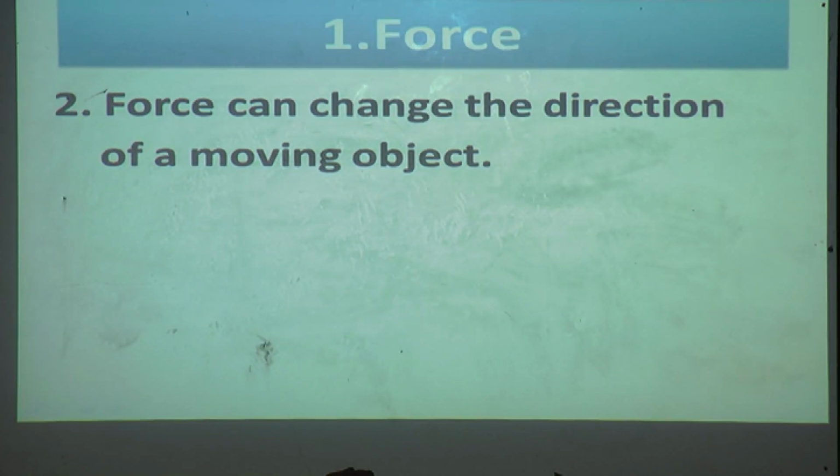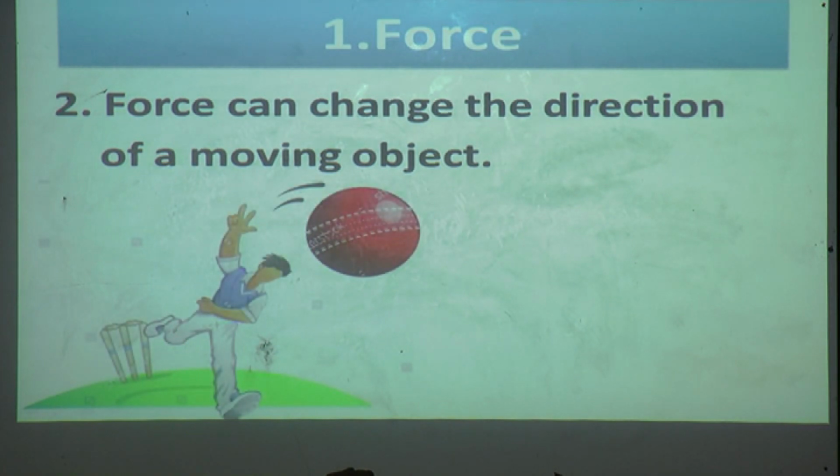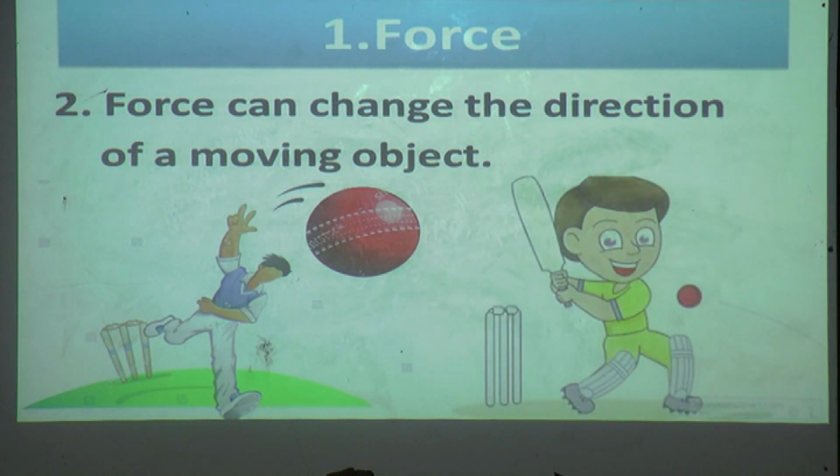Now we'll see the examples. In the first picture, that boy is throwing a ball, means he is applying force on that ball with his hands. And in the second picture, that boy is hitting a ball with a bat, means he is applying force, so it will move towards a different side.